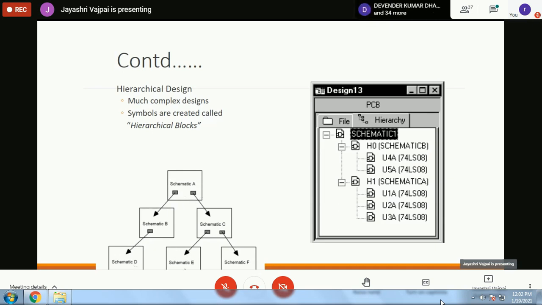Schematic D, E, and F are basically flat designs. So they are individual projects which are flat designs. D is one defined subcircuit. E and F are also defined subcircuits, which may be flat designs.